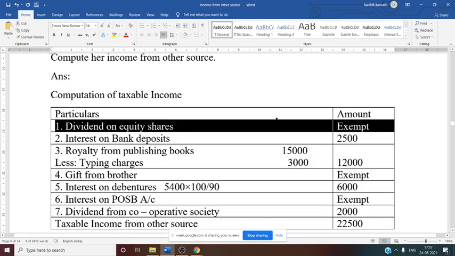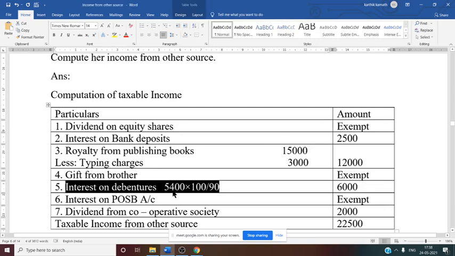Gift from brother, it is exempt. Interest on debenture, that is of a listed company, that is why we need to gross up; 10% they have said, that is why 100 by 90, 5400 into 100 by 90, you will get 6000. Interest on post office savings bank account, it is exempt. Amount given in the question is 1000.